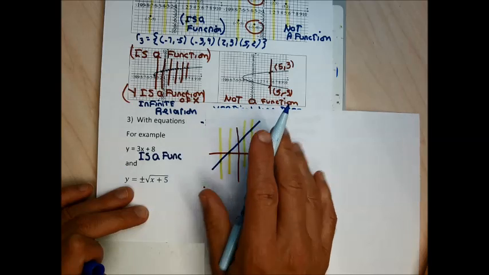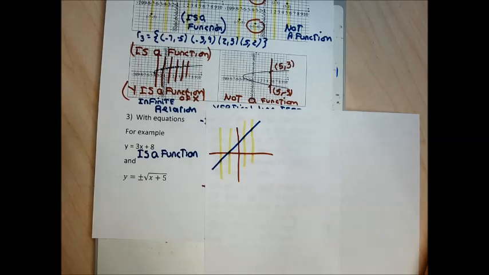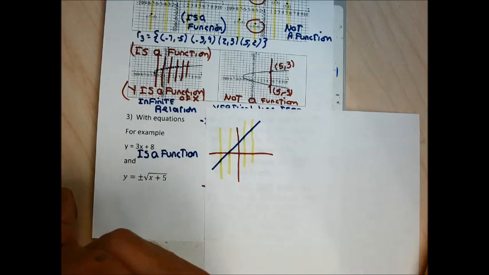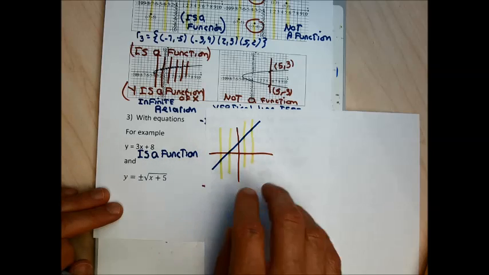So the third way that we can define a relation is just with an equation that has an x and a y, or an equation that has function notation, but we're not quite ready for that. This one is a function because the graph passes the vertical line test.